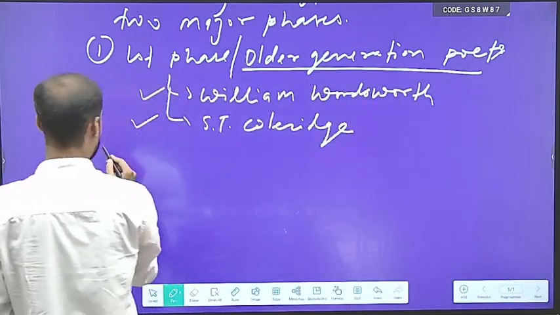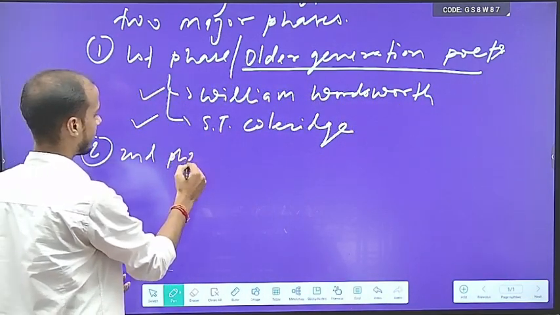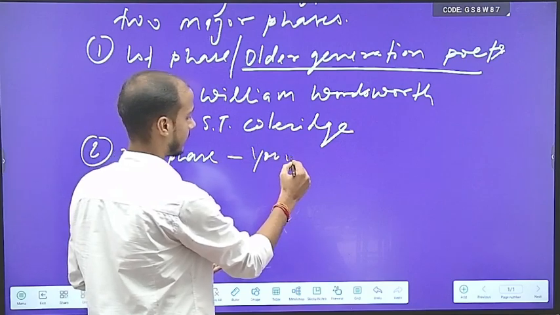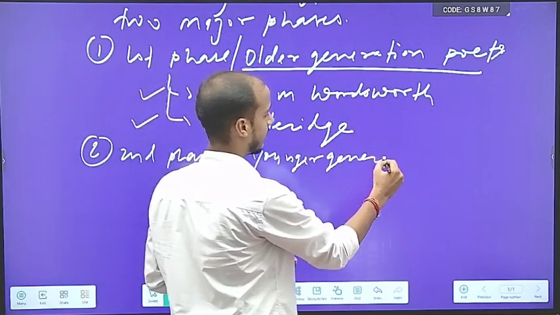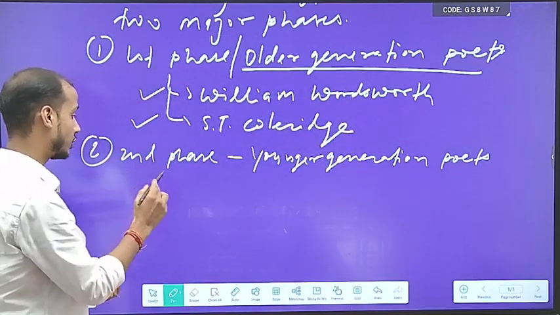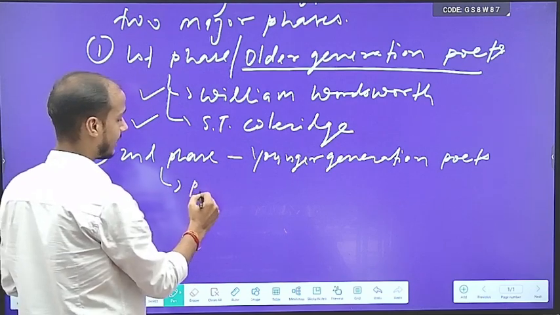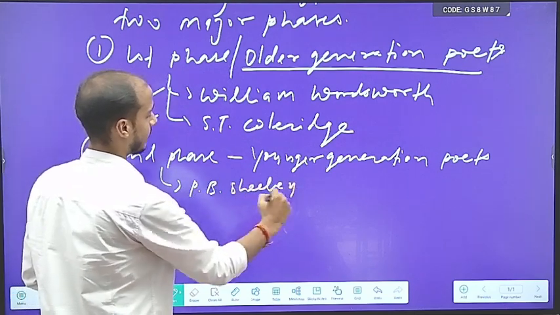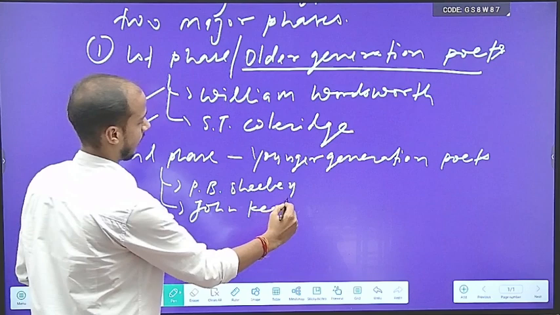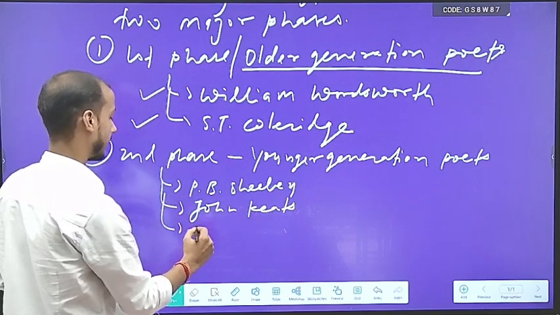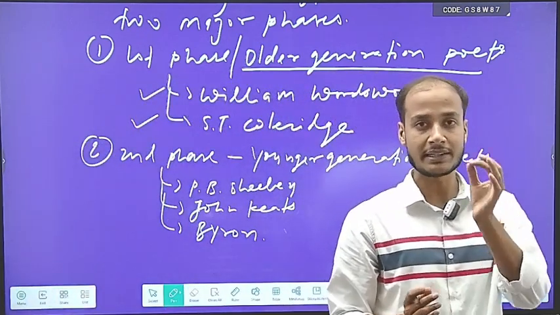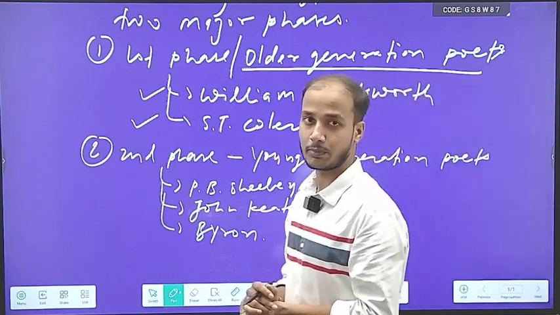So of course, the second phase is sometimes also called younger generation. Younger generation poets, right? So who are the poets who belong to the younger generation? Make sure you remember. First poet is P.B. Shelley. Second, John Keats, and last is Byron. These three poets are known as the younger generation poets of the romantic age.